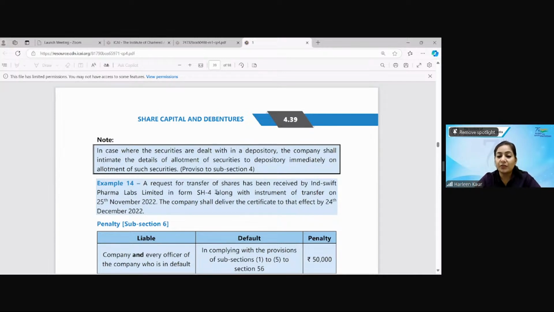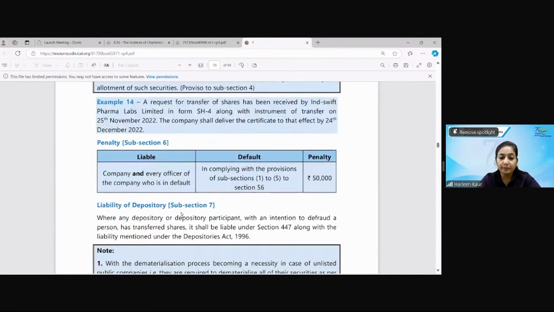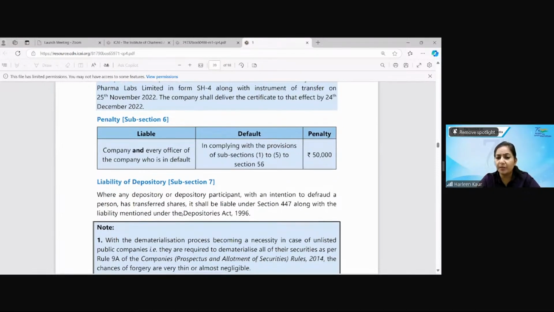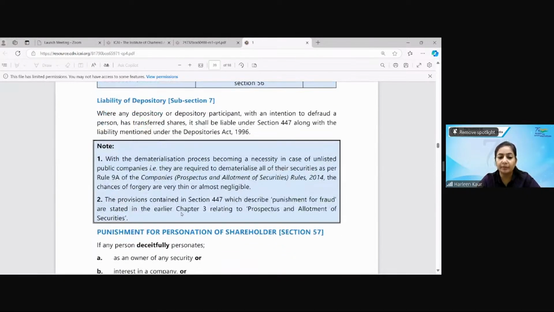A request for transfer has been received, informed in SH4 for transfer. The company shall deliver the certificate by 24th December. So 1 month time period it has to. Is that clear? So this liability is also very, very easy. Any default which has been made, 50,000 penalty is liable.